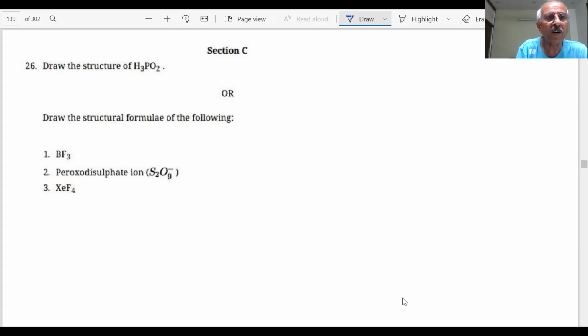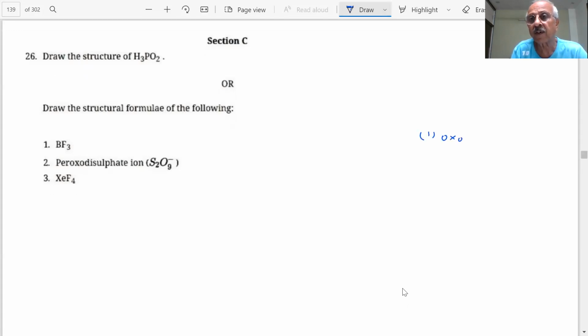Now we have on the screen: Draw the structure of H3PO2. Let me tell you, student, when we discussed oxo acids. Did we discuss oxo acids in our lectures? Yes, sir. What are oxo acids, student? That they have